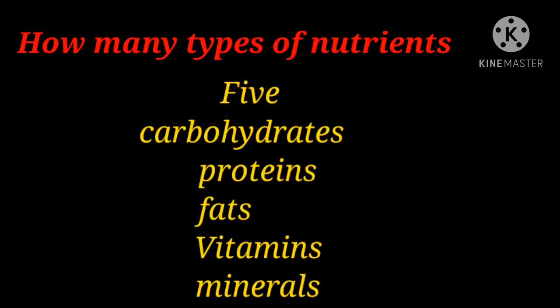Last class we studied about nutrition and health. Do you remember? Shall we recall the previous portion? Okay. How many types of nutrients? 5 types. What are they? They are carbohydrates, proteins, fats, vitamins, minerals.